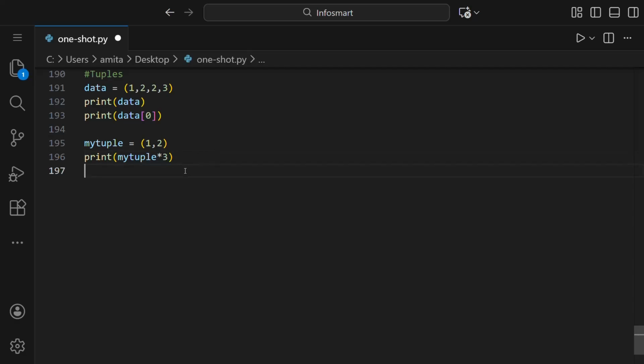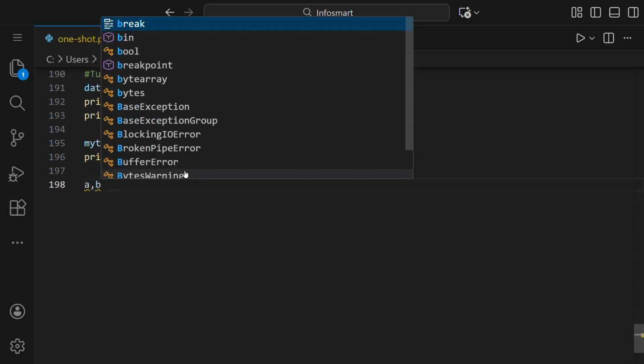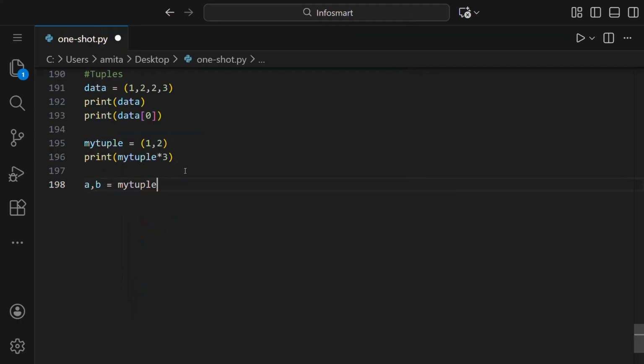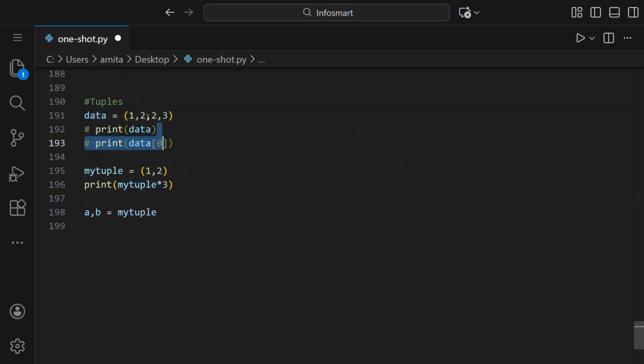So let's see unpacking. Unpacking means to extract each element of the tuple. If we say a comma b is equal to my tuple, we're assigning the values to a and b using this tuple. First we can comment this.